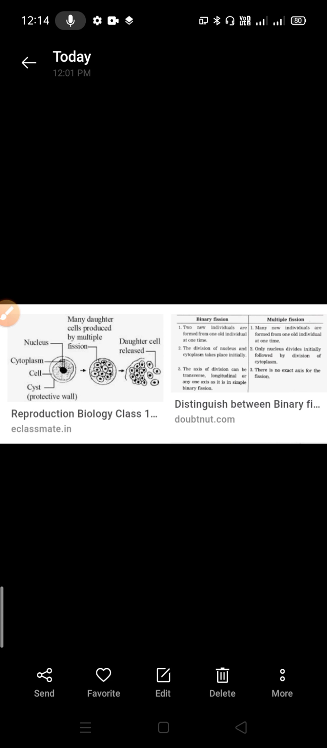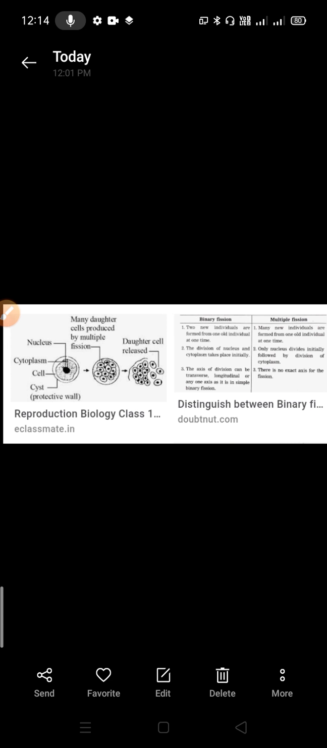Now I am going to tell you about another type of fission, that is multiple fission. Okay, you can see on your screen, in multiple fission the parent organism splits to form many new organisms at the same time. On your screen you can see an example of plasmodium. Clear? Plasmodium is the one that causes the disease malaria. How does plasmodium split into so many cells? By this method only.